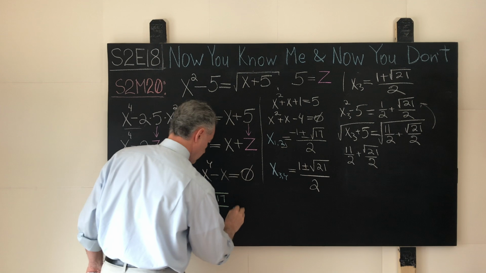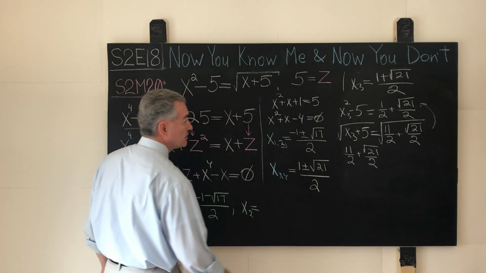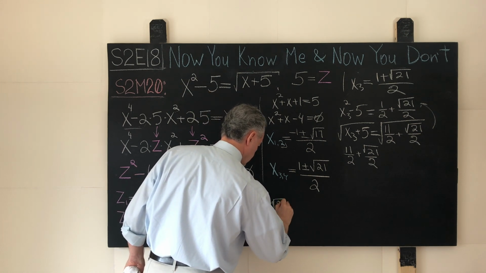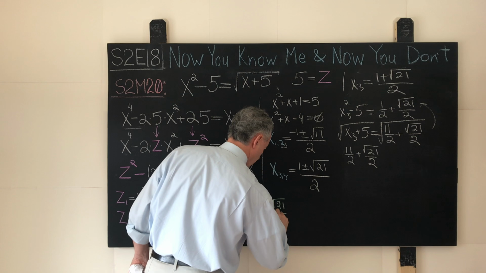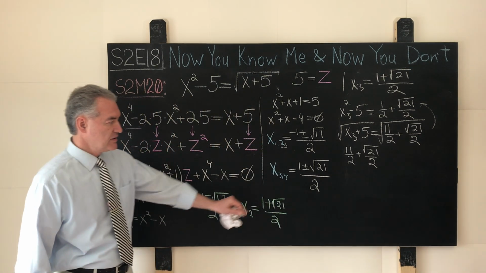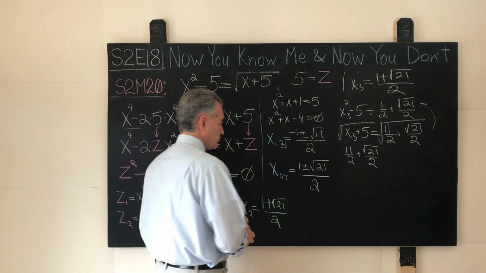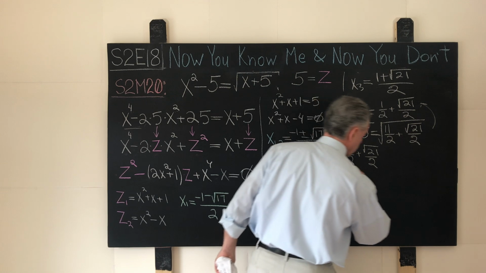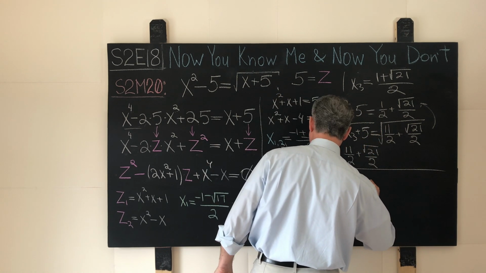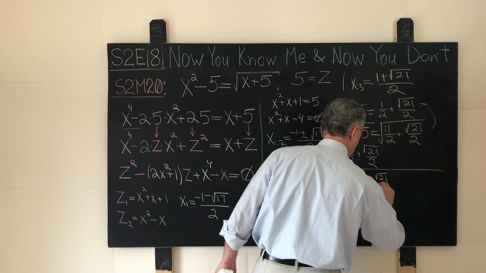Thus, we have our second root. Let me write it down over here. x2 will be 1 plus square root of 21 over 2. And it is evident already that the second root over here will not fly. But just to show that, let's consider it quickly over here in this section. Let's analyze the root number x4. That's 1 minus square root of 21 over 2.